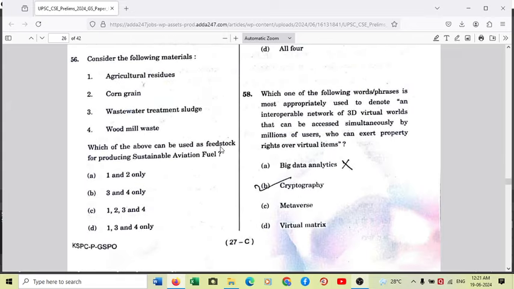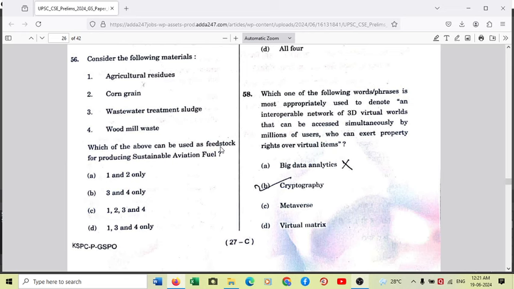Consider the following materials: agricultural residues, corn grain, wastewater treatment sludge, wood mill waste. Which of the above can be used as feedstock for producing sustainable aviation fuel? Again, the answer is very simple. All of them. All of them are producing sustainable aviation fuel.